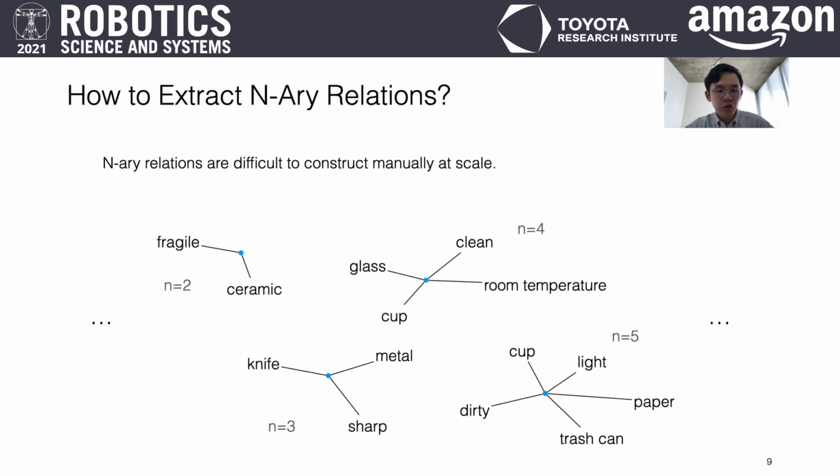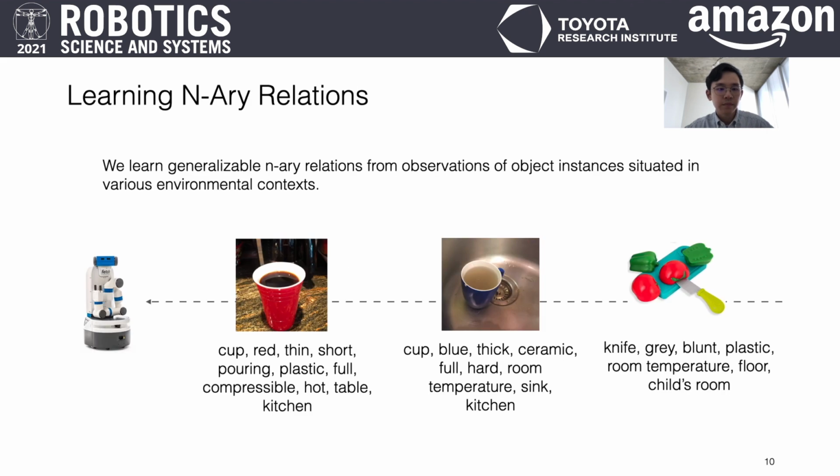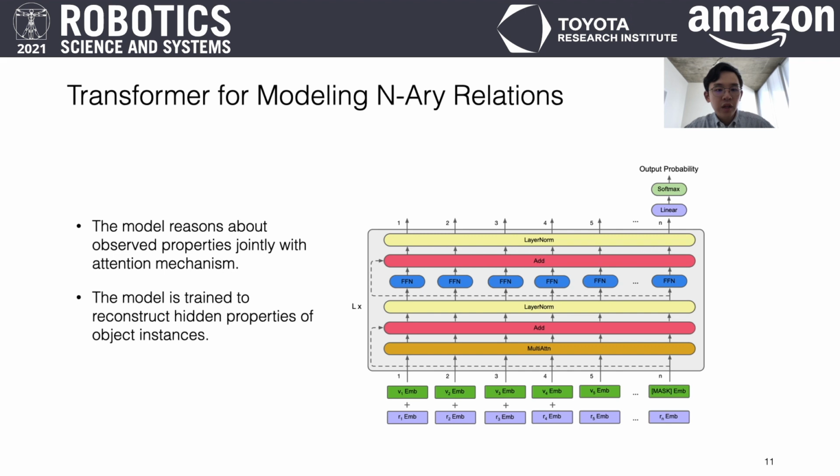A key challenge is to collect semantically meaningful N-Ary data. In other words, we need to know how often various attributes co-occur. Our solution was to learn N-Ary relations from observations, each representing a set of identified semantic properties of an object instance within a particular environmental context. We use a multi-step crowdsourcing process to collect this data, the details for which can be found in our paper. We introduce a transformer-based neural network to mine generalizable patterns from these observations.